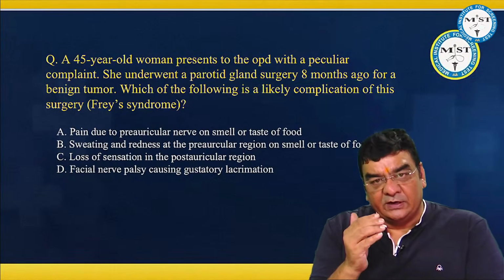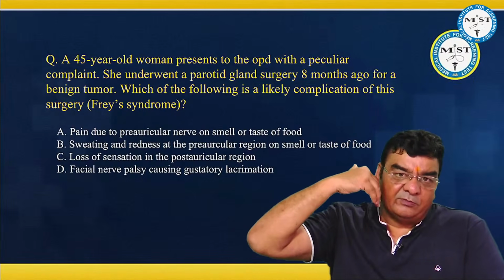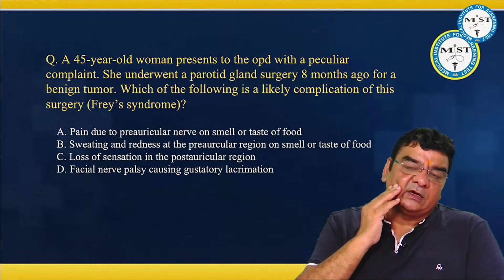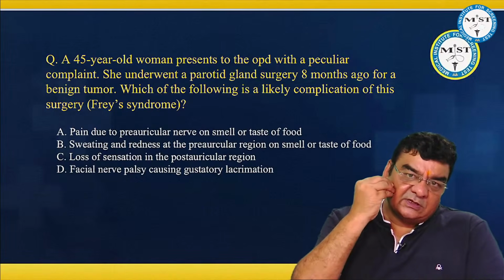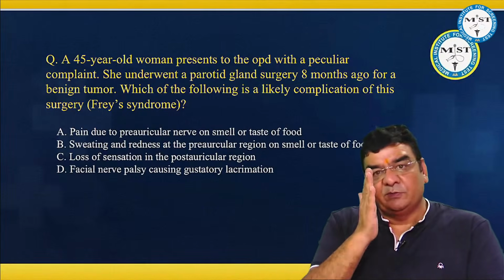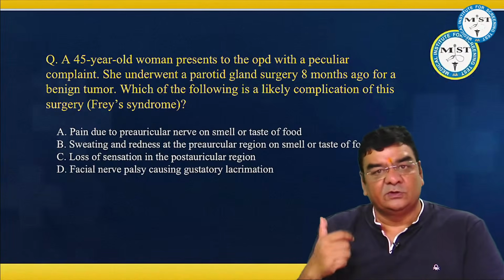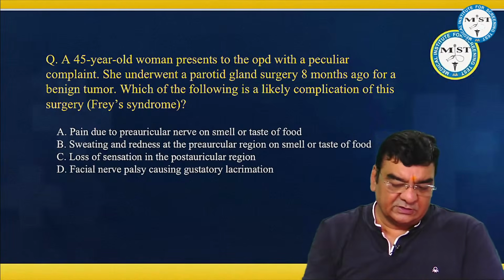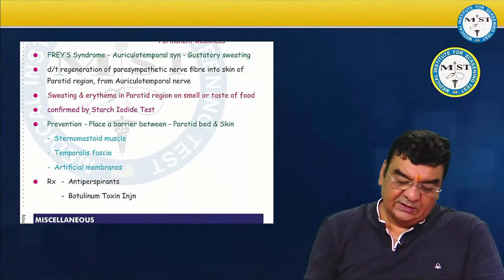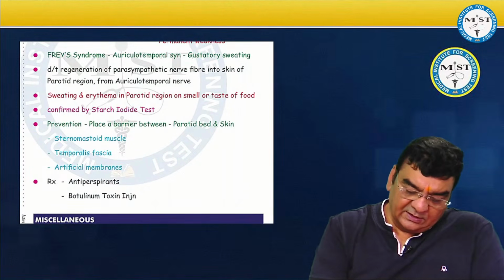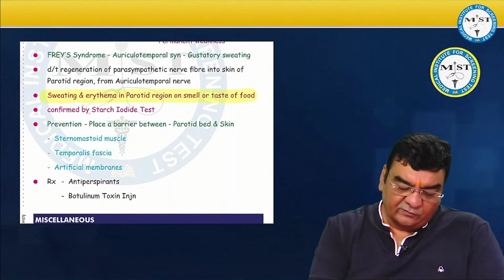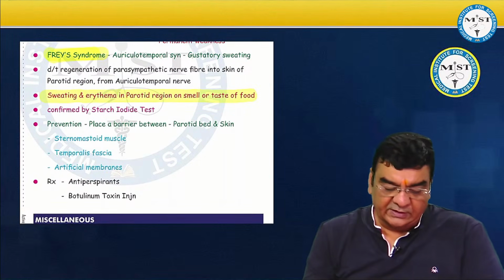We can prevent it by putting some barrier between the skin and the parotid bed. Like we can take the sternomastoid muscle, we can take temporalis fascia, or put some artificial membranes. But if the patient has developed Frey syndrome, then we give botulinum toxin or maybe advise the patient to use antiperspirants. Like if we see sweating and erythema in the parotid region on smell or taste of food, this is what is Frey syndrome.